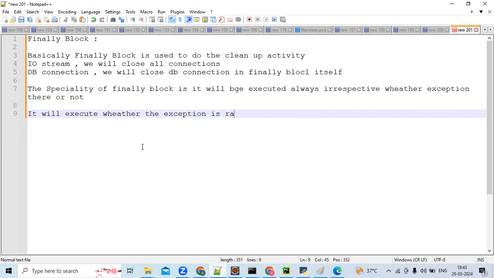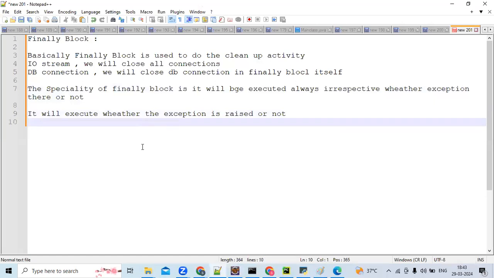Whether the exception is raised or not, in both cases it will execute. Then suppose if an exception is raised, sometimes we'll catch that exception, sometimes we won't catch it.